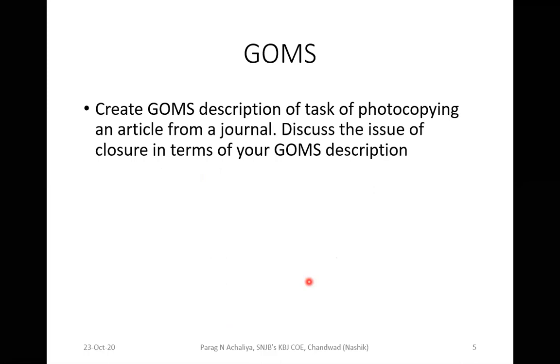Let us see the example of creating a GOMS description of the task of photocopying an article from a journal. Discuss the issue of closure in terms of your goals description. Now we have to consider this example. The task is you need to photocopy an article from a journal.